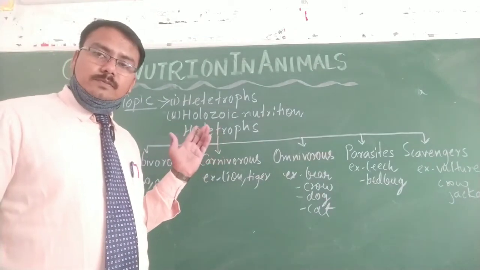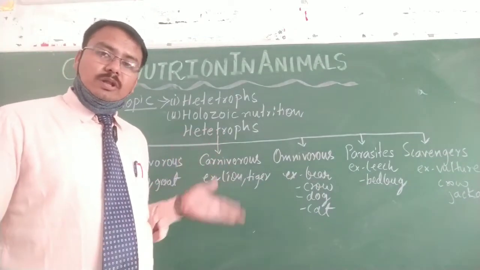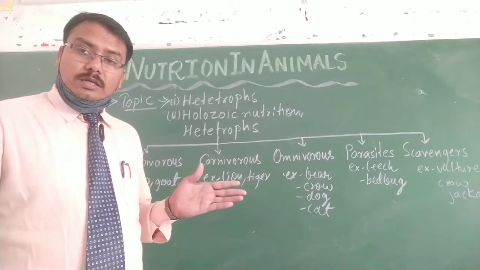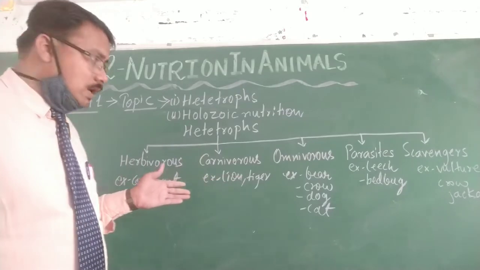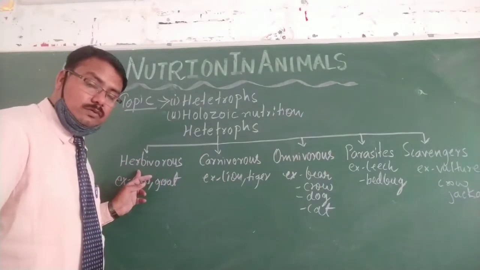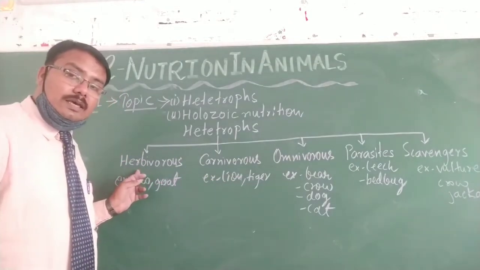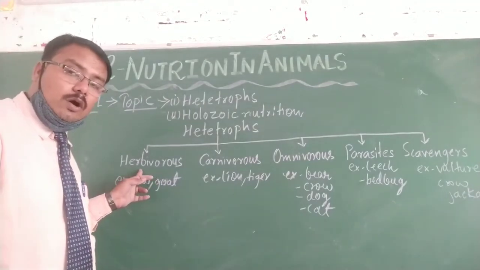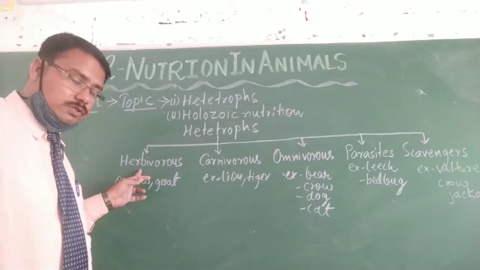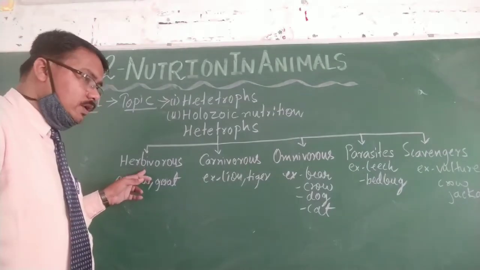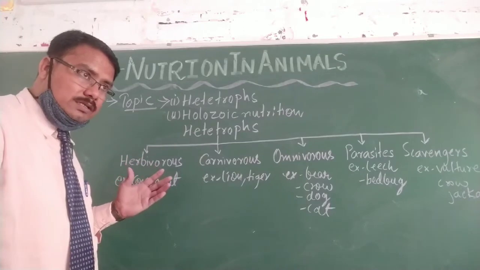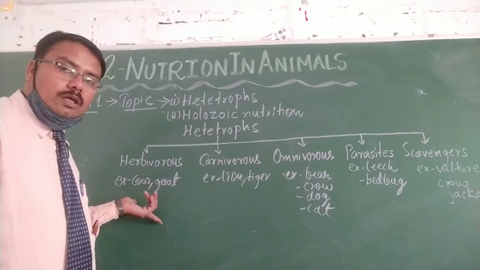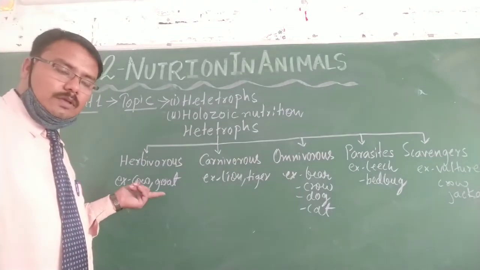There are some organisms that consume only green plants and their products. Such organisms are called herbivorous. What is herbivorous? Those heterotrophic animals or creatures that consume green plants and products are called herbivorous.